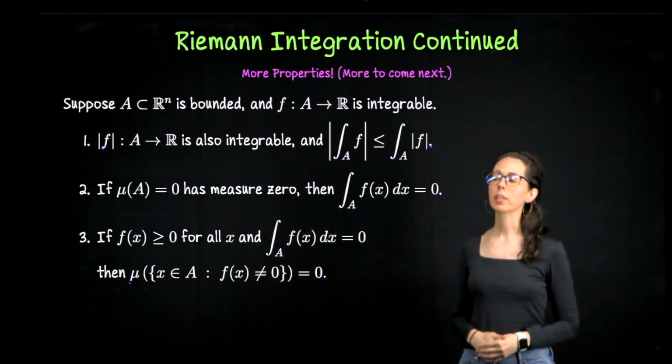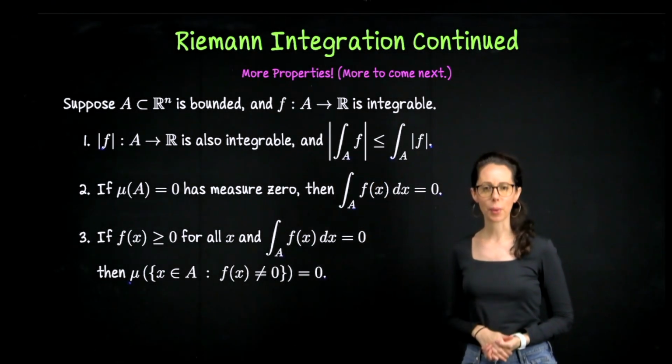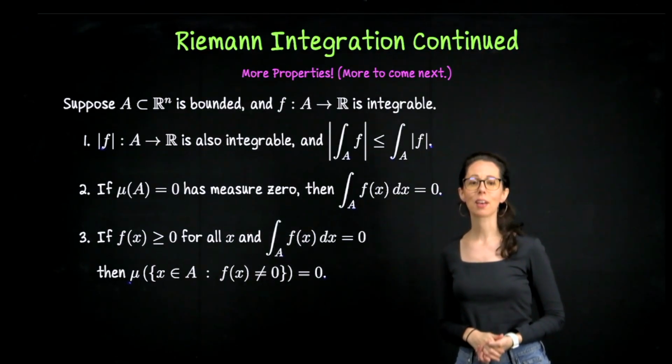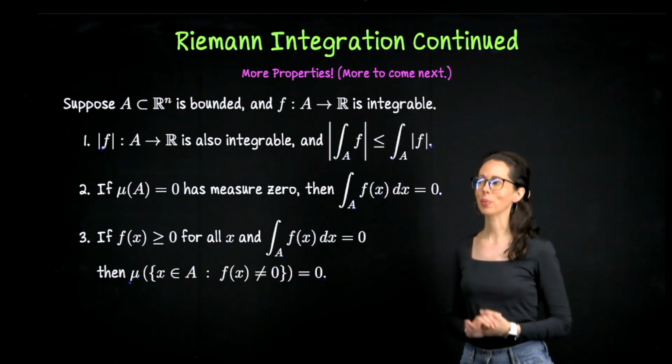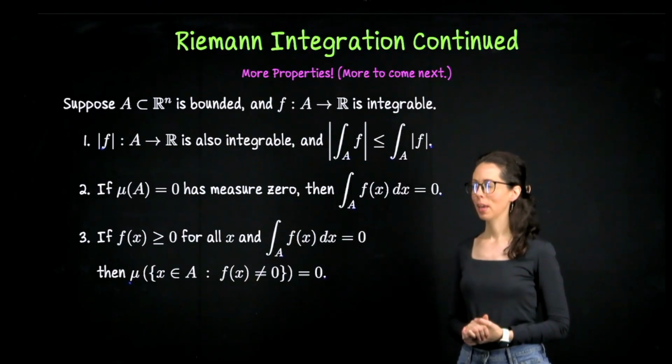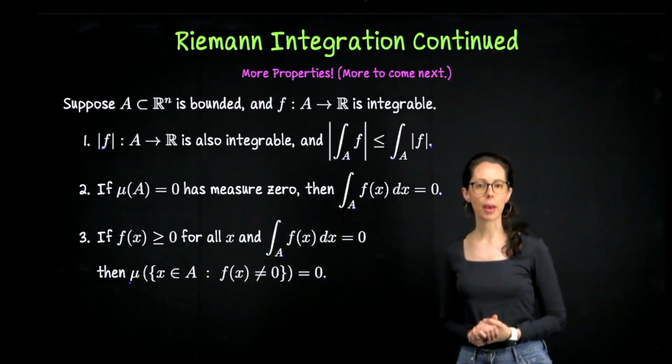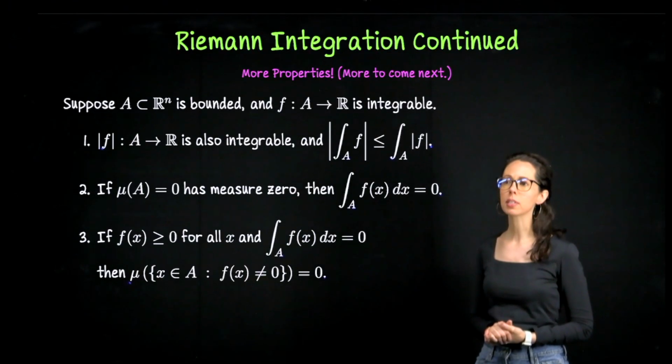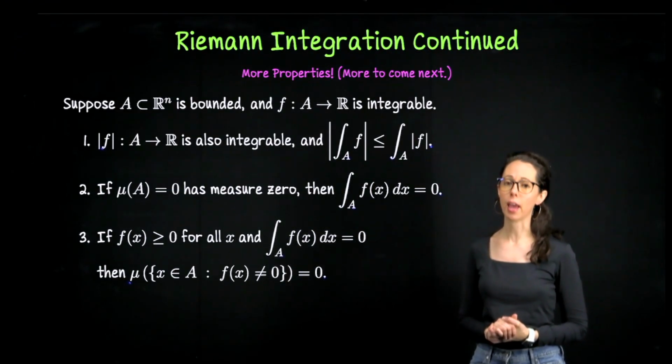In this video, we are going to discuss three properties of Riemann integration as consequences of Lebesgue's criterion for Riemann integration, which we looked at previously. The context here is imagine that we have a nice bounded domain A, and f is a bounded function which is Riemann integrable on A.